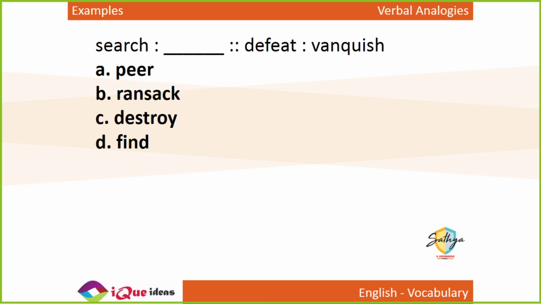Search is to dash as defeat is to vanquish. Defeat means vanquish. Vanquish and defeat are more or less the same. Defeat is to beat. Vanquish is to beat totally. Vanquish is just an extreme form of defeat. So we need a synonym of search. You are searching something. You are trying to find something.